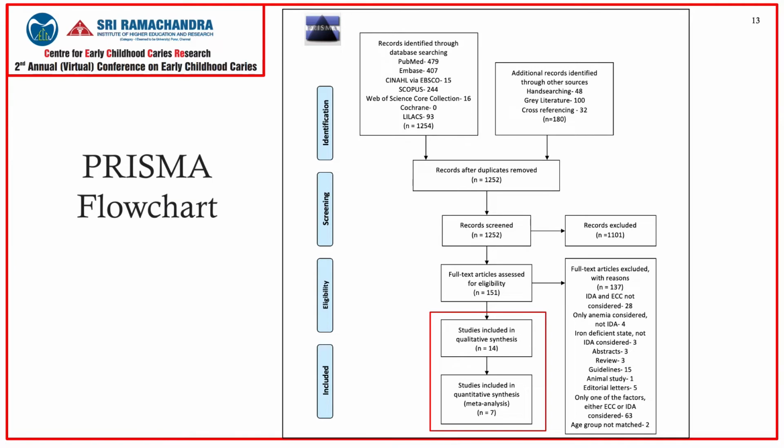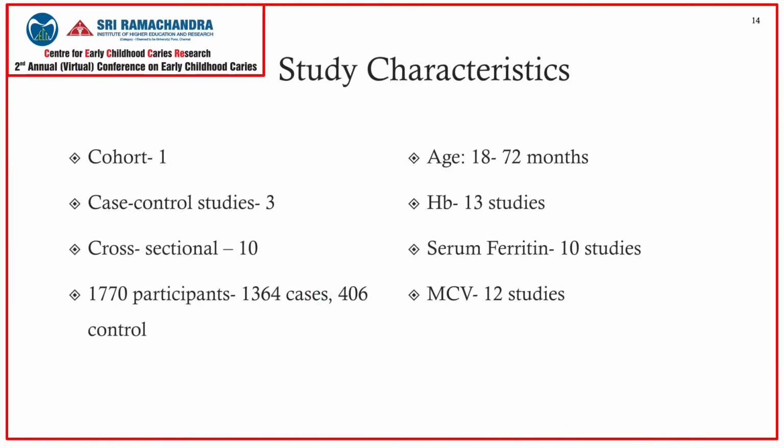meta-analysis. Moving on to the study characteristics, the 14 included articles include 1 cohort, 3 case control, and 10 cross-sectional studies. This review included data of 1,770 participants with 1,364 cases and 406 controls without ECC. The included age limit was from 18 to 72 months. Hemoglobin was considered as a parameter in 13 studies, serum ferritin in 10 studies, and mean corpuscular volume in 12 studies.